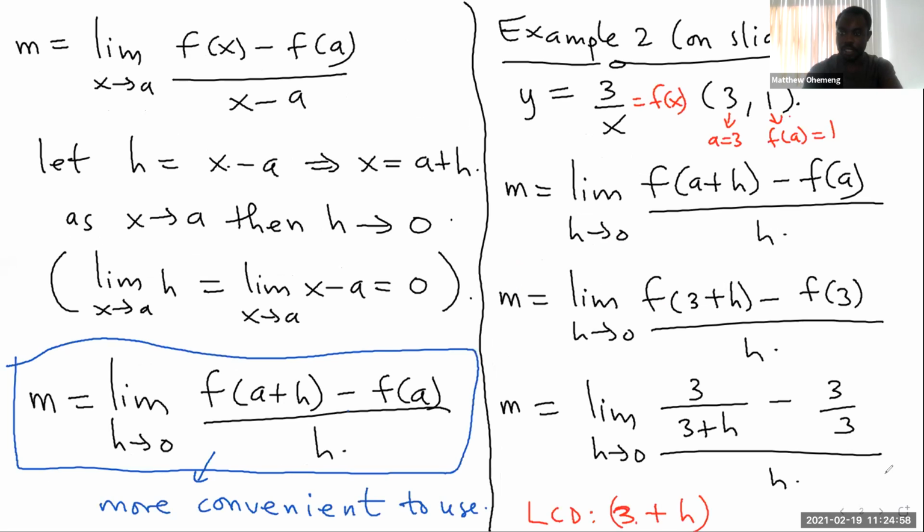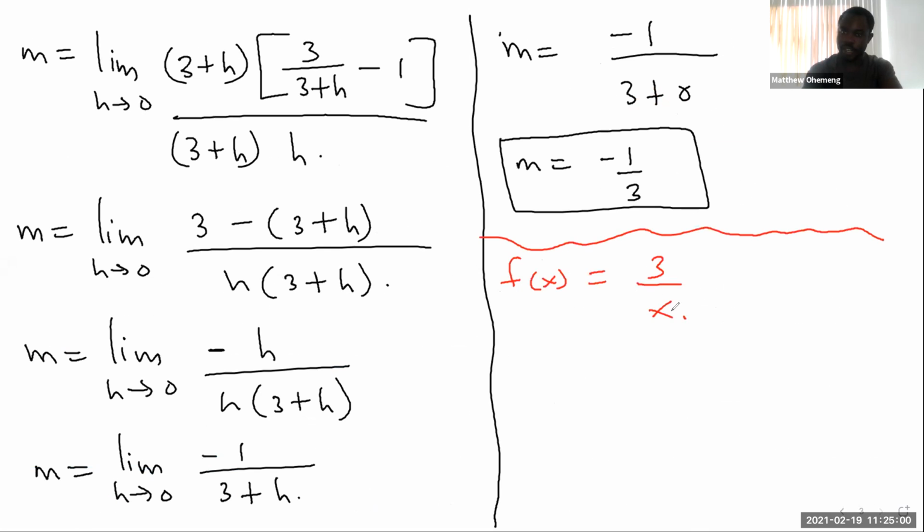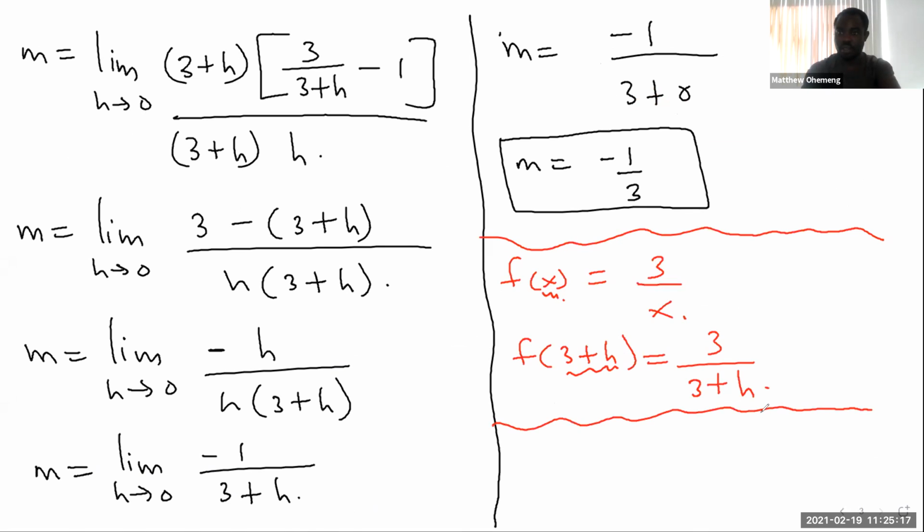If you have f of x equal to 3 over x and you are looking for f of 3 plus h, you're just plugging 3 plus h in for x. Wherever you see x on the right-hand side, you put in 3 plus h. So that's why we have 3 over 3 plus h. I hope it makes sense now. Are you good?